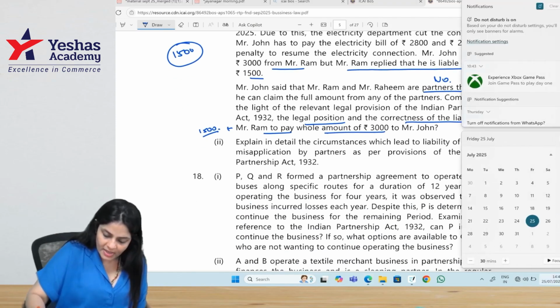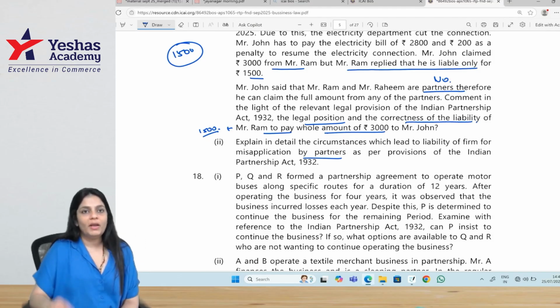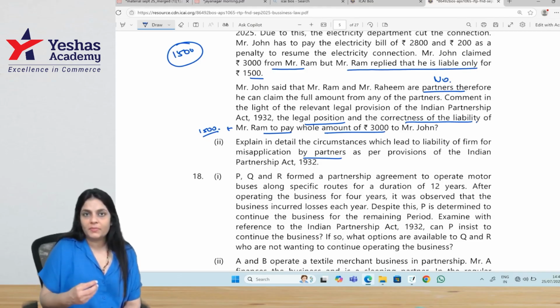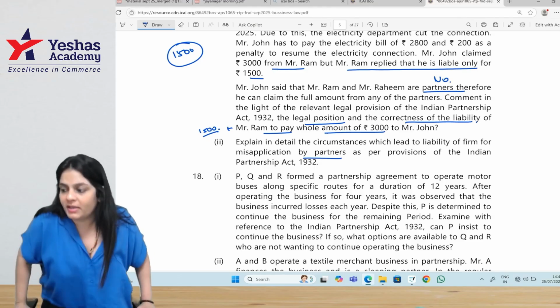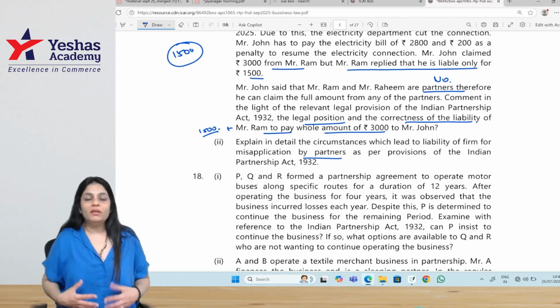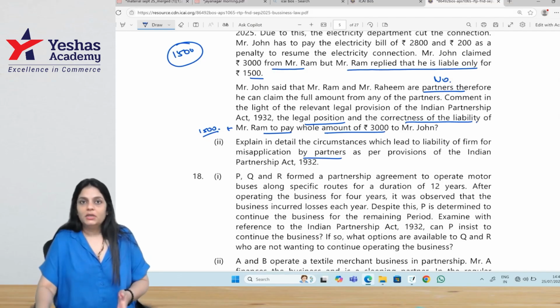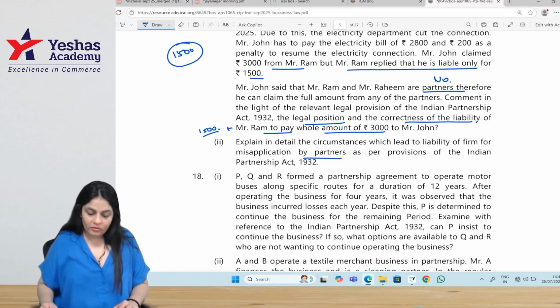Explain in detail the circumstances which lead to the liability of the firm for misapplication by partners. So, when a partner acting in the ordinary course of the business receives any money from a third party on behalf of the firm and misuses it, or when a third party pays money to the firm and a partner misuses it, in both the cases, who is liable? The whole firm is liable.